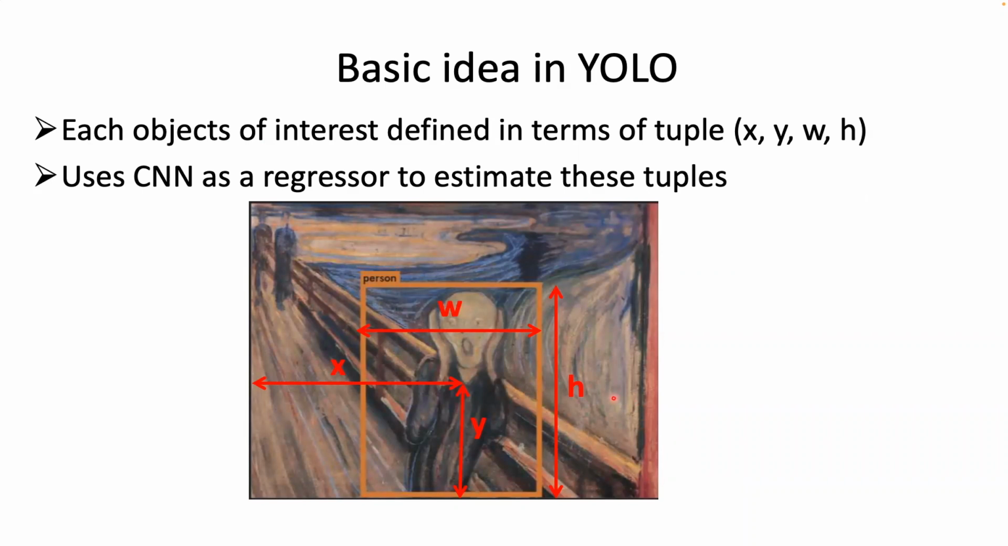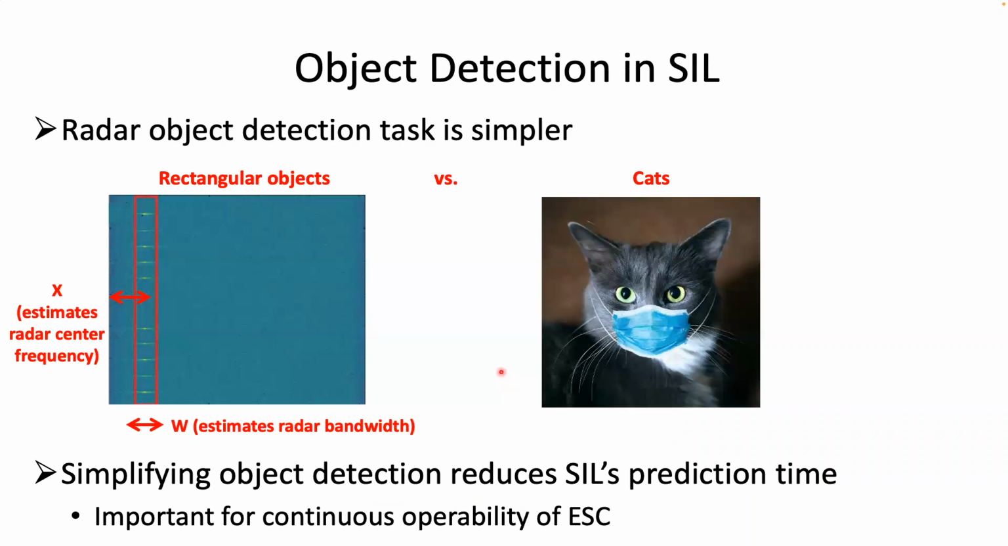Then YOLO uses a CNN as a regressor to estimate the size 4 tuples for each of the objects. We use a simplified version of YOLO because our object detection task is simpler than the general object detection problem in computer vision. For example, as discussed in the previous slide, YOLO uses tuples of size 4.